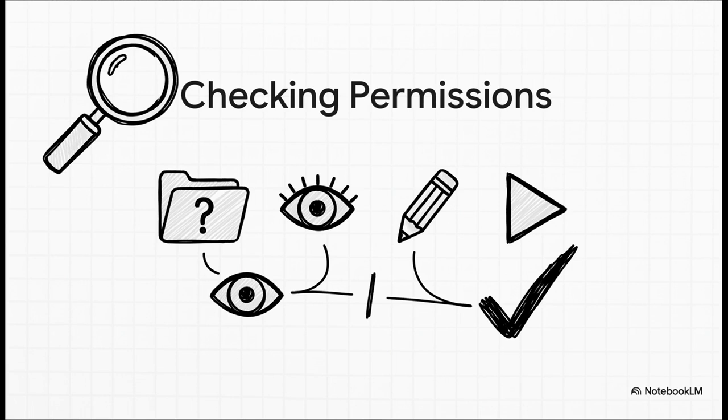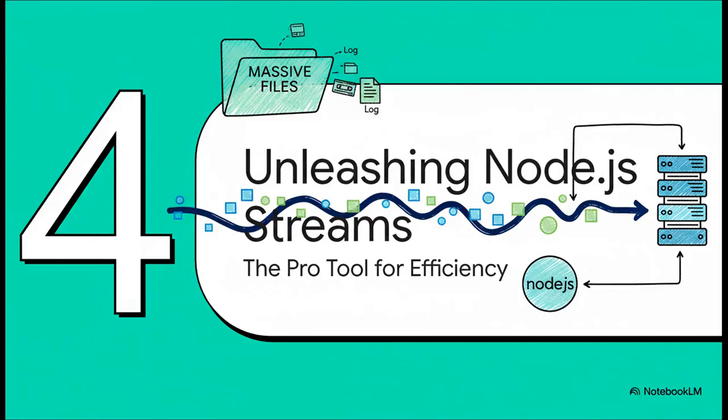And this idea kind of extends to checking permissions with fs.access. Now this one's a little bit different. With access, your callback only gets called with an error if something is wrong, like you don't have permission. If everything's fine, the error is null. So no error means you're good to go. You can check for existence, read, write, execute permissions. You can even combine them all into one check. Pretty handy. Okay, we've covered the basics. Now it's time to level up.